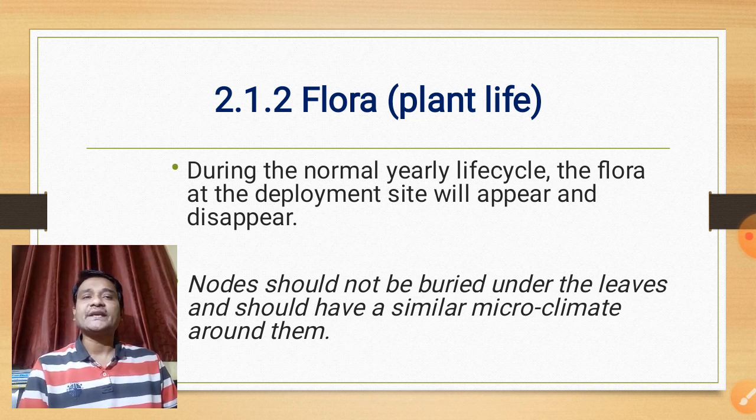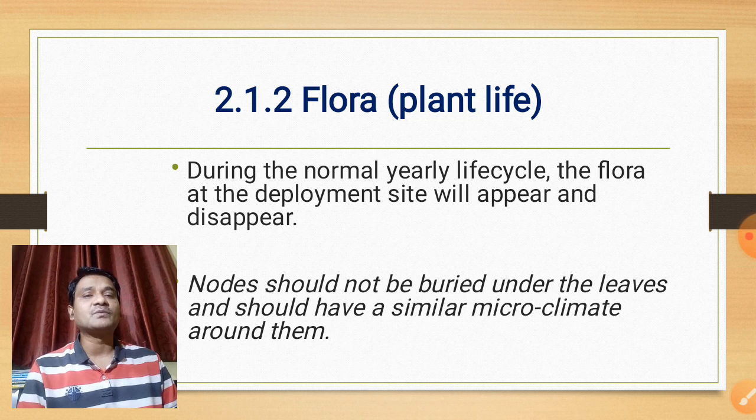However, you can expect that no other abundant vegetation will be present, such as big bushes or big trees, as those impact the growth of the vine. Thus, it is important that nodes should not be buried under the leaves and should have a similar microclimate around them.